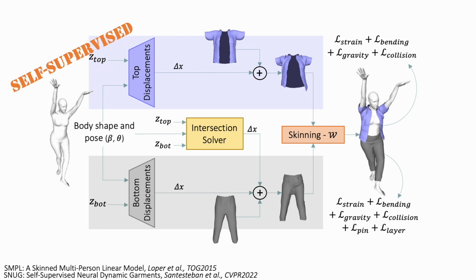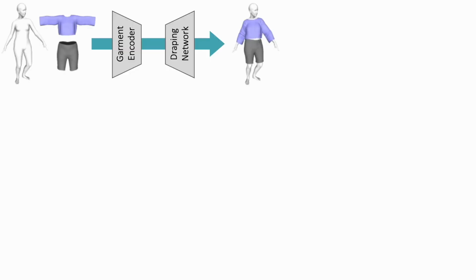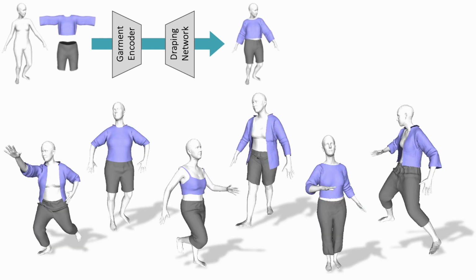Remarkably, the draping networks are trained in a self-supervised fashion by applying physics-based constraints from SNUG on the draped garment meshes. We generalize it to multiple garments. After training, a fast inference through the garment encoder and the draping network enables draping any garment on a given posed body. As shown here, DrapeNet can realistically drape a great variety of garments.